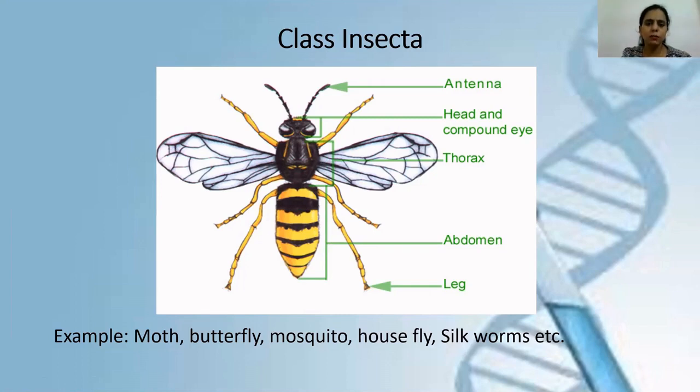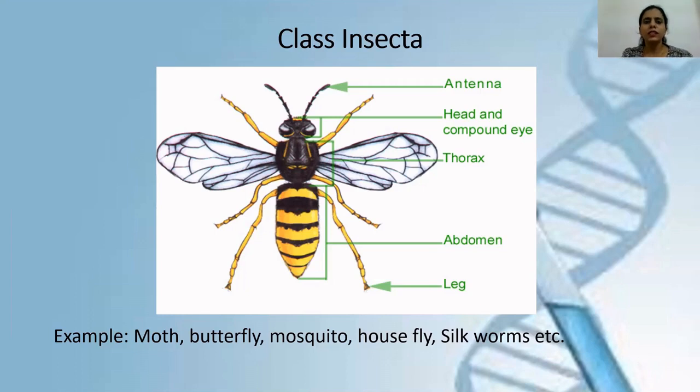Because in class Myriapoda and the next two classes, class Arachnida and class Crustacea, the head and thorax region is fused with each other, and that's known as cephalothorax. What is it called? Cephalothorax. So in the other three classes, the head and thorax region is fused and known as cephalothorax. But in class Insecta, the three segments of the body can be seen clearly. They have a separate head, separate thorax, and separate abdomen.